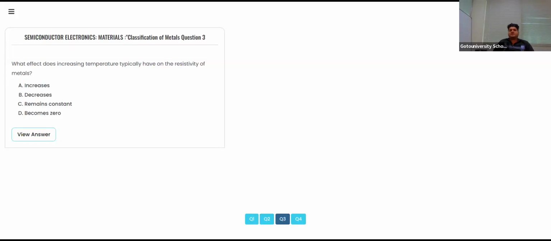What effect does increasing temperature typically have on the resistivity of material?